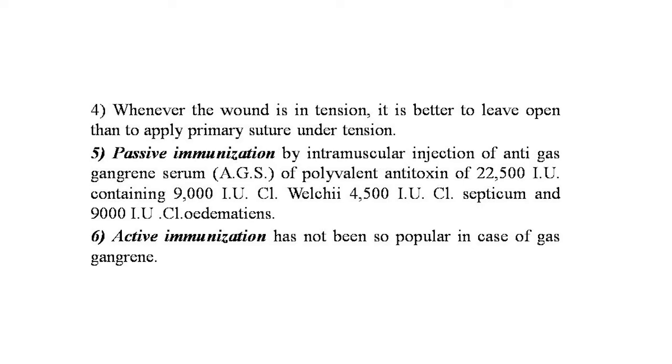a polyvalent antitoxin of 22,500 international units, containing 9,000 international units of Clostridium welchii, 4,500 international units of Clostridium septicum and 9,000 international units of Clostridium oedematiens. This polyvalent serum is administered every 4 to 6 hours if the disease becomes established. And the sixth, active immunization, has not been so popular in case of gas gangrene.